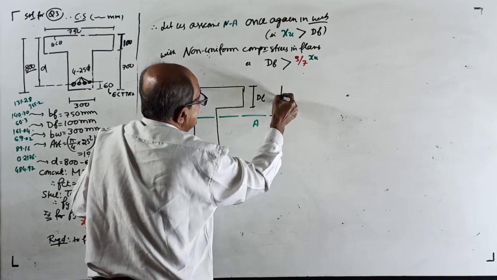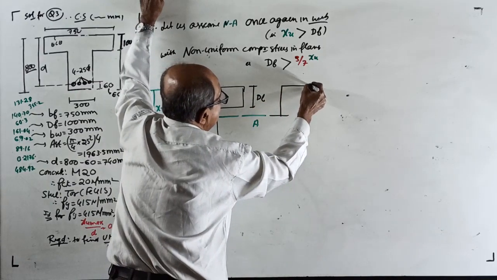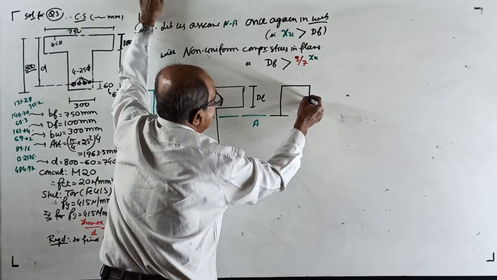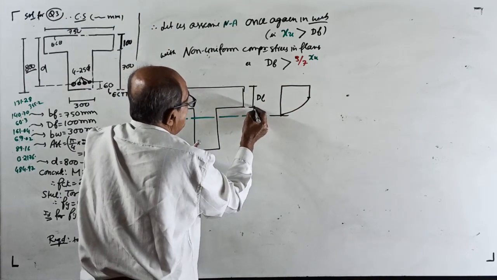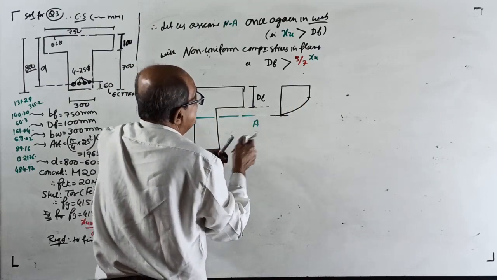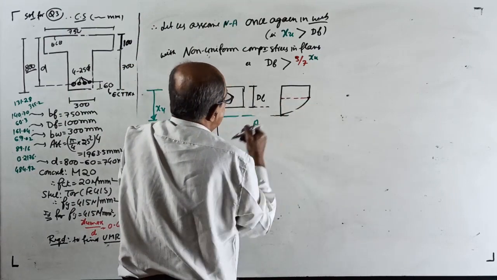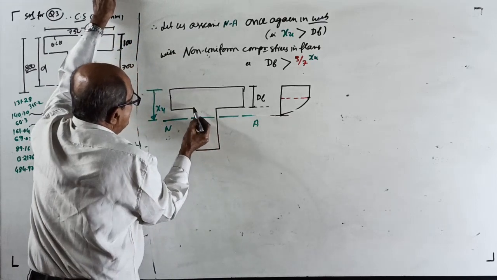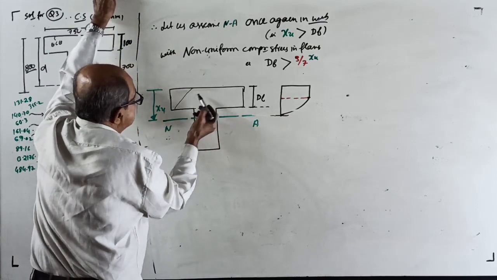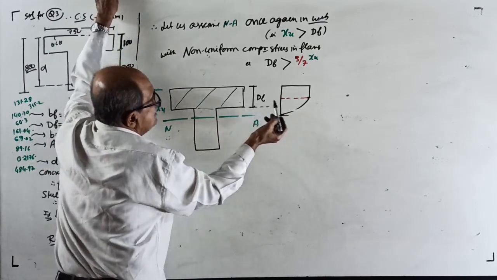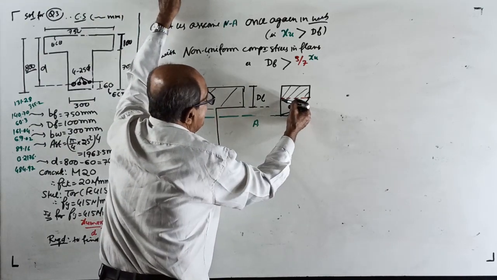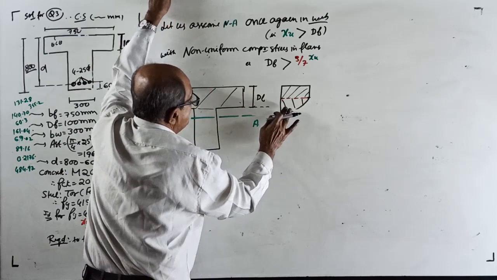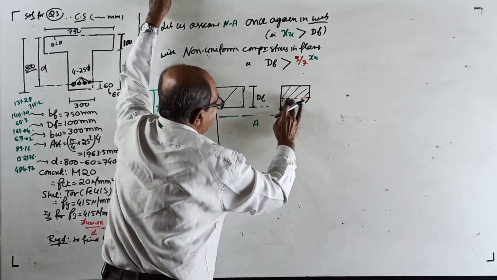Now you are assuming a stress distribution diagram. This is the DF level, whereas the junction lies here. Therefore, you can make out now. If you consider the flange, a part of the flange is in the uniform stress region. The remaining part of the flange is in the non-uniform region.